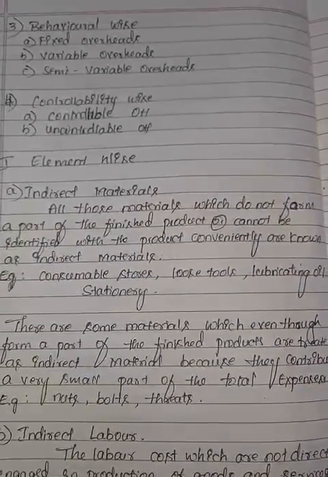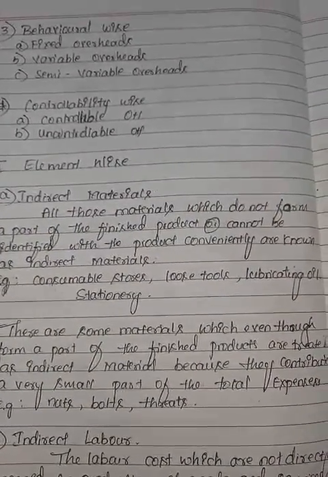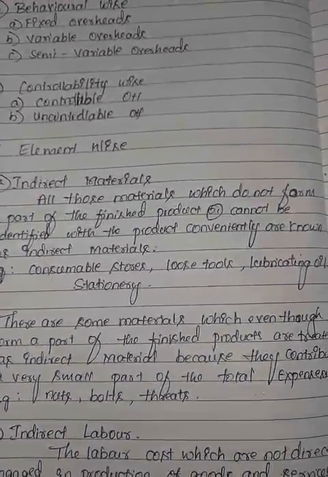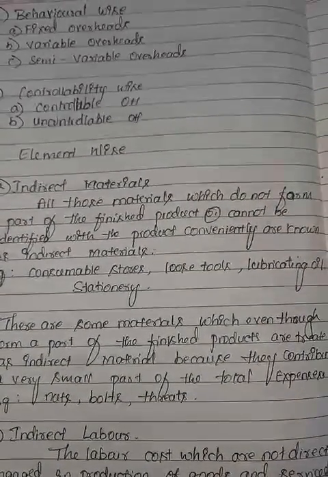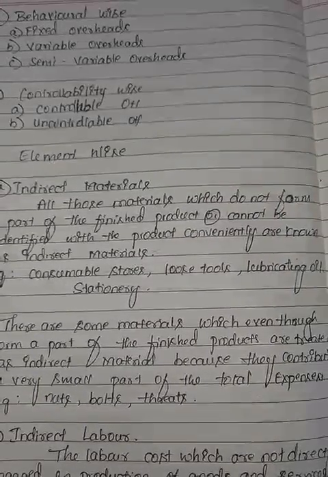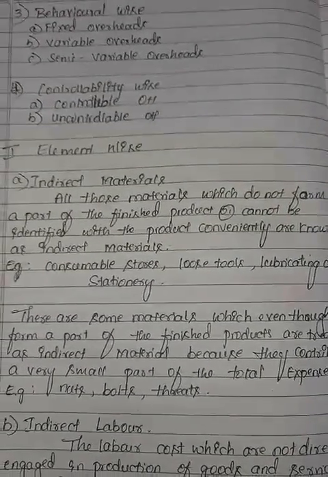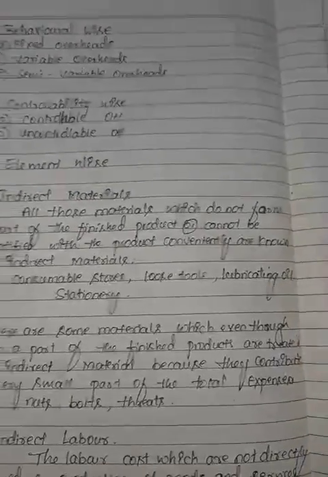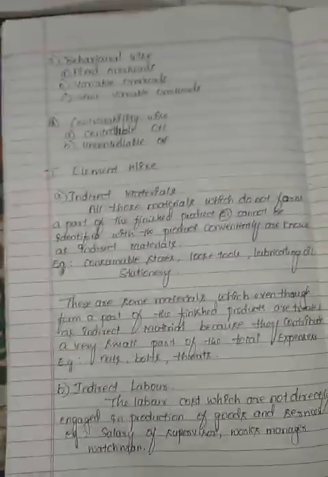For example, if you consider a car, nuts and bolts are used in very small quantity for producing the product. For example, nuts, bolts and threads used in manufacturing a car.